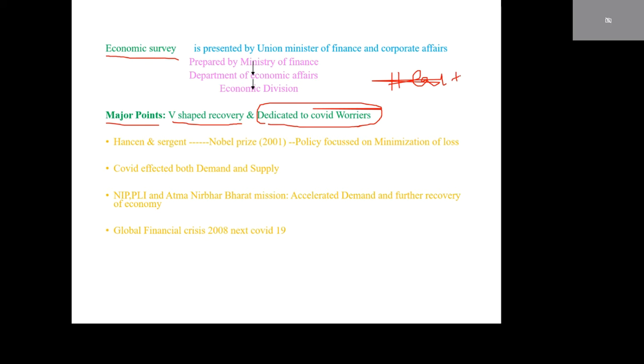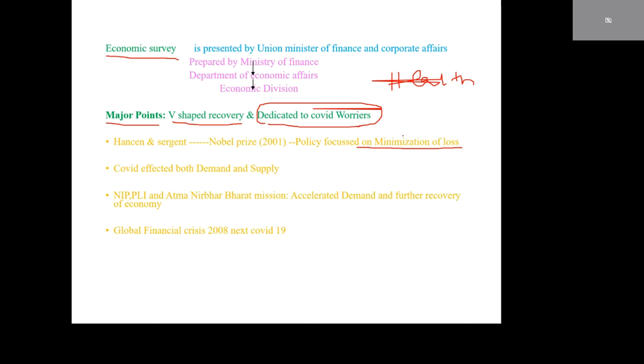Thomas Sargent, the Nobel Prize winner in 2011, has a main policy focused on minimization of loss, that means priority given to the health sector.